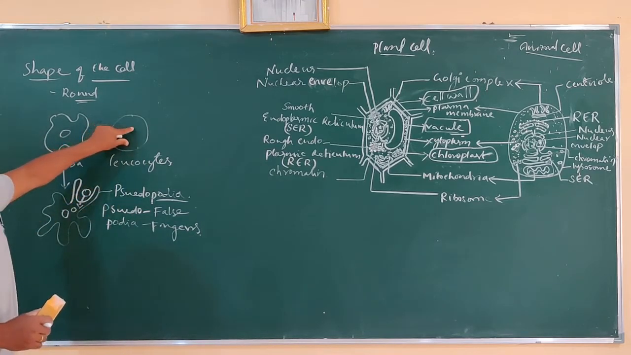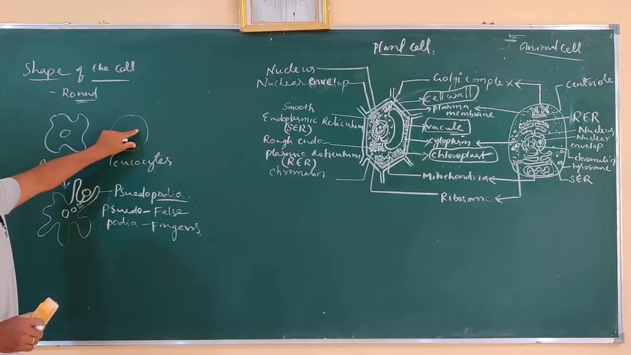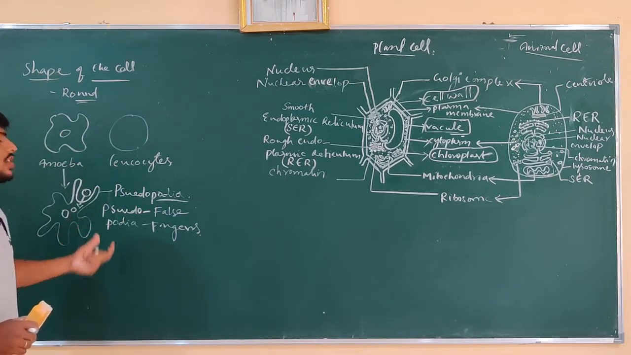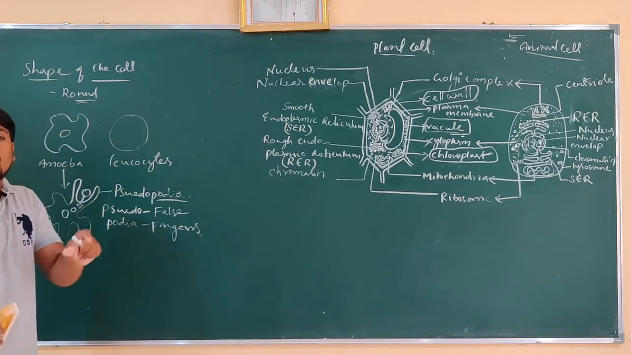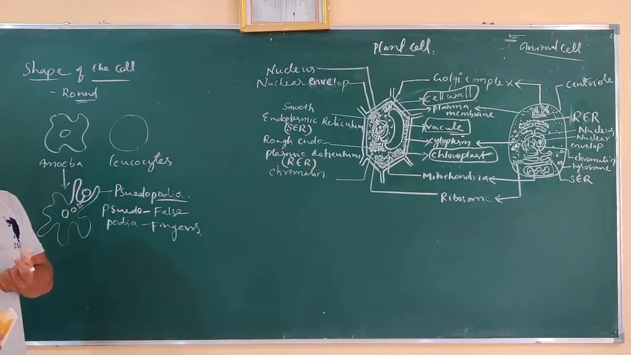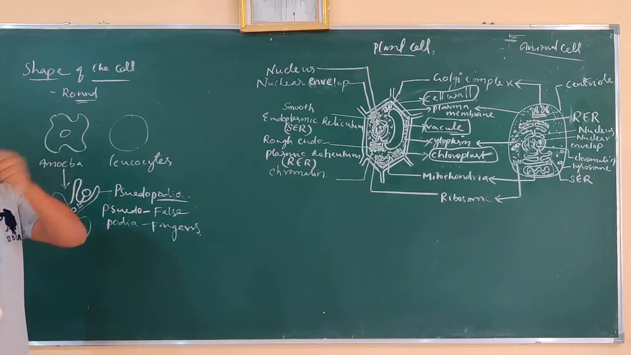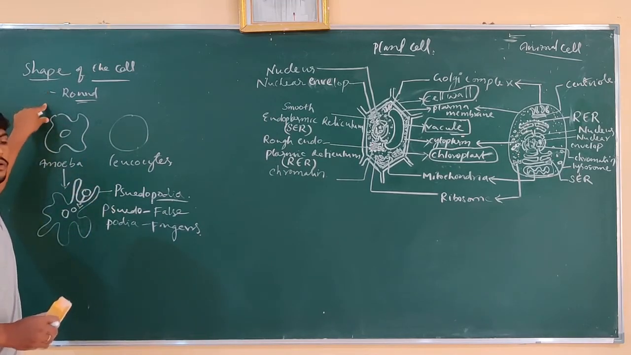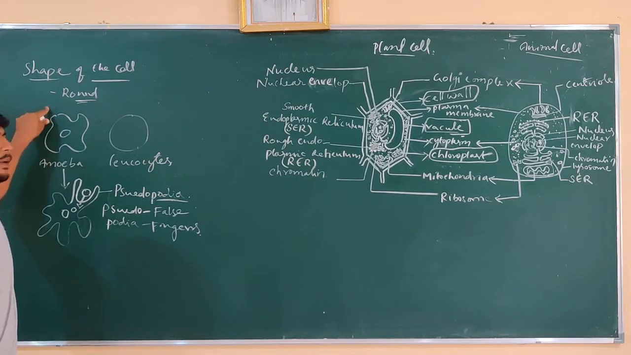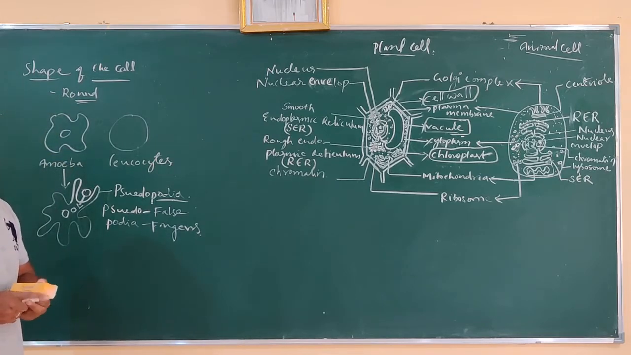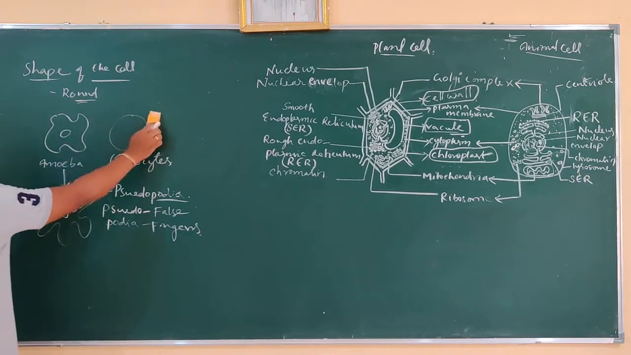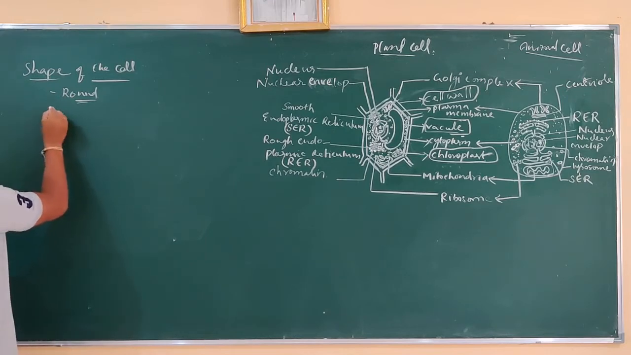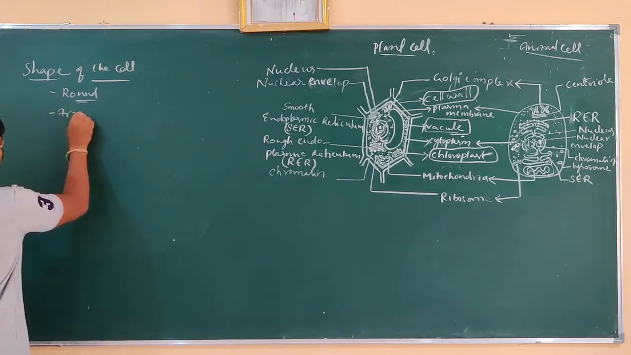In the same manner, when pathogens or any foreign bodies are found in the blood, the leukocytes start changing, become irregular in shape, engulf the foreign bodies or pathogens, kill them and remove them from the body. That is how some cells are found irregular in shape. That is one condition of the cell. In general, cells are round in shape, and some cells, like amoeba and leukocytes, are irregular in shape.